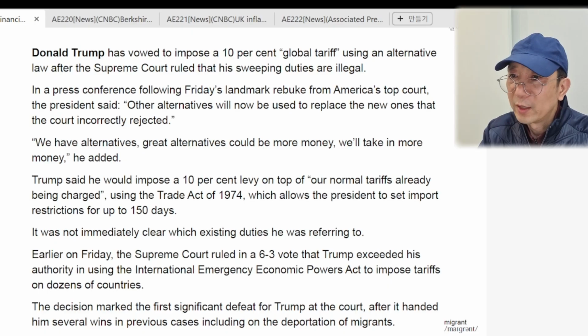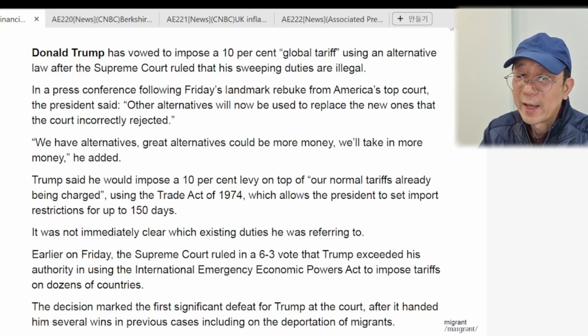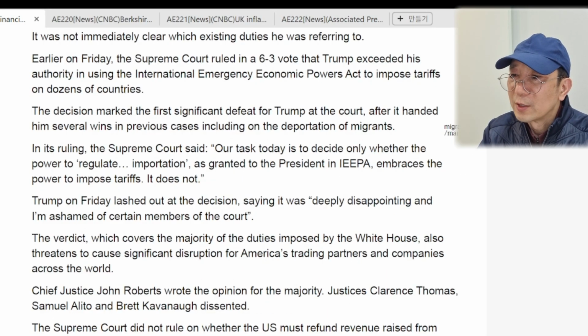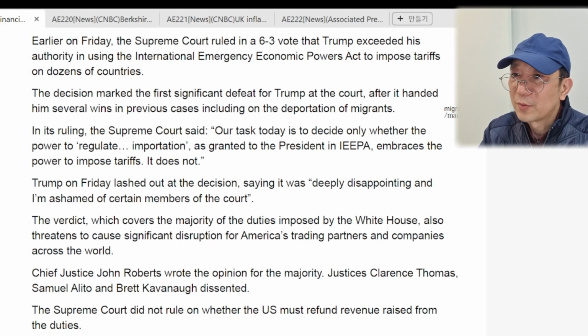Earlier on Friday, the Supreme Court ruled in a 6-3 vote that Trump exceeded his authority in using the International Emergency Economic Powers Act to impose tariffs on dozens of countries. The decision marked the first significant defeat for Trump at the court after it handed him several wins in previous cases, including on the deportation of migrants.